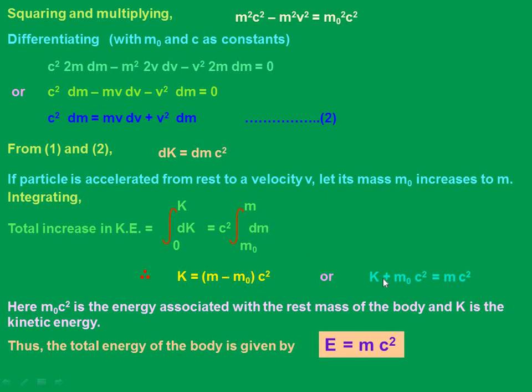Now rearranging, K plus m naught c square equals mc square. What do we call this? m naught c square is nothing but the energy associated with the rest mass. That plus the kinetic energy gives me the total energy, and thus E equals mc square. Are you getting the point here?